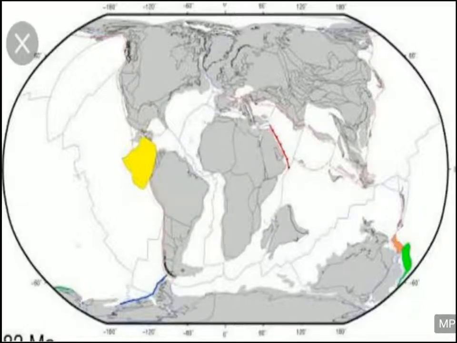In the same way, if you bring Africa and South America together, they can join each other very easily, and it will look like they were parts of the same block earlier. So this map was one of his proofs for the continental drift theory. The second argument he gave is that the rocks in both places are the same.